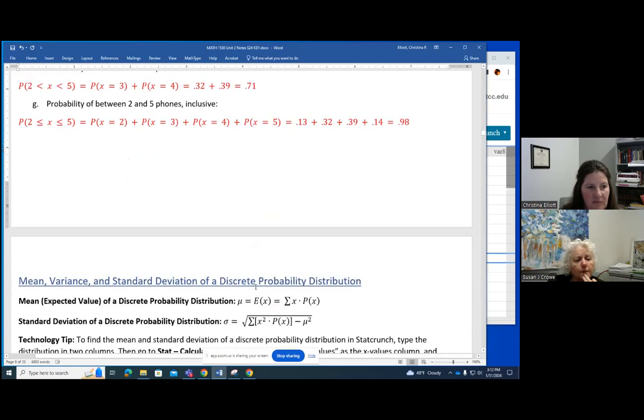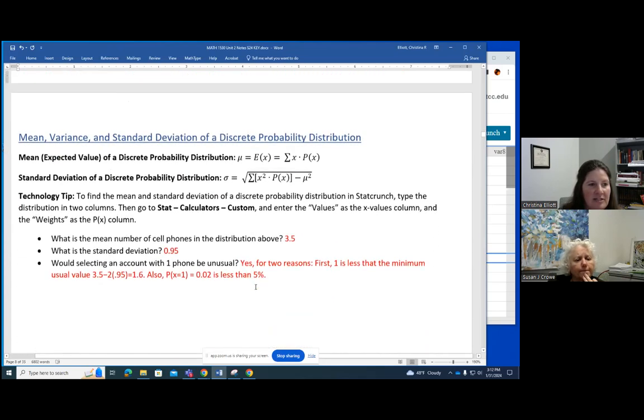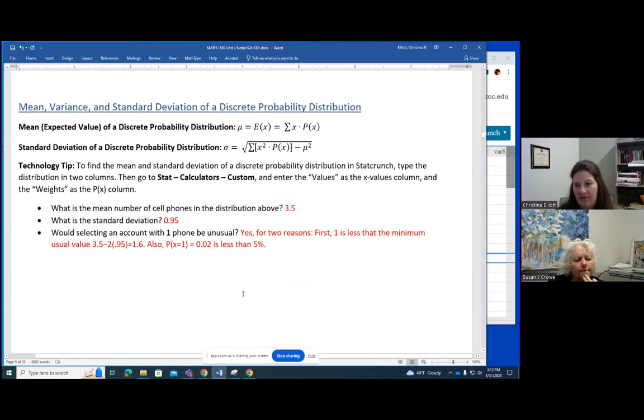All right. So just like I can find the mean and the standard deviation of a frequency distribution, I can also find the mean and the standard deviation of a probability distribution. Except that since these are theoretical probabilities and not actual things that I've counted, I'm going to use the parameter symbols for these. So I'm finding a population mean and a population standard deviation. There are formulas here, but there are also StatCrunch directions.